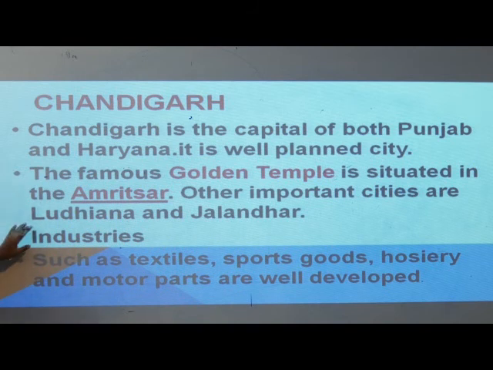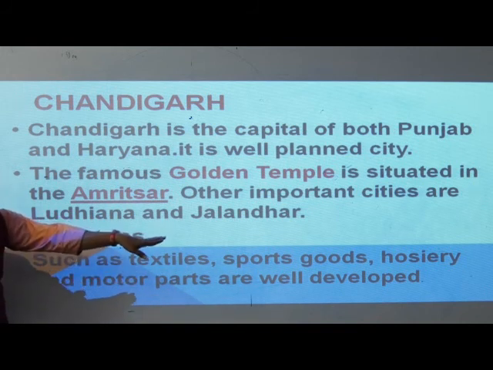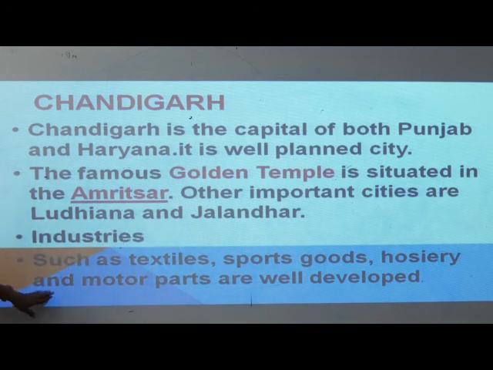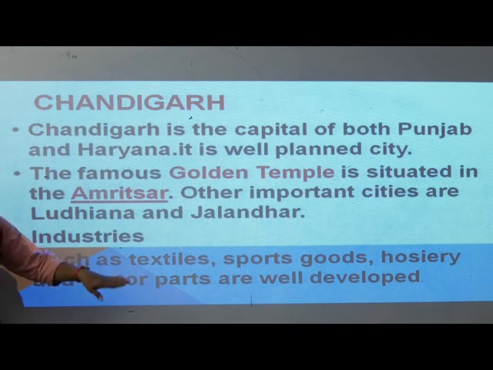Now come to industries. What type of industries are here? There are textile industries, sports goods, hosiery and motor parts, which are well developed.